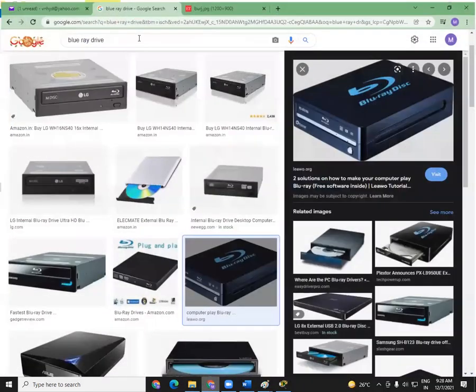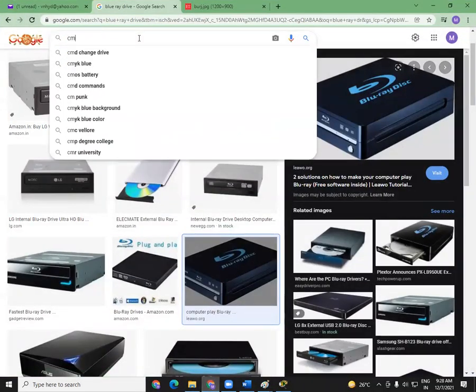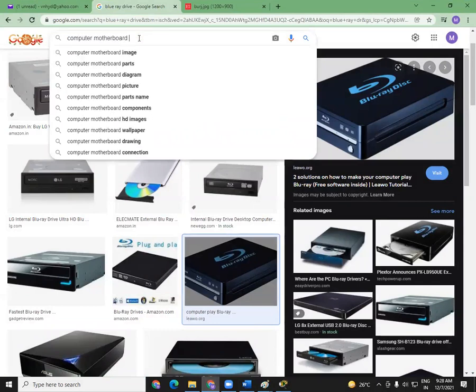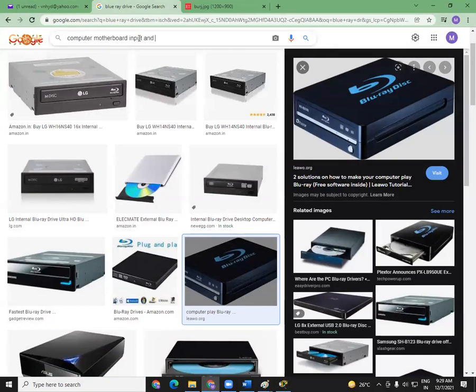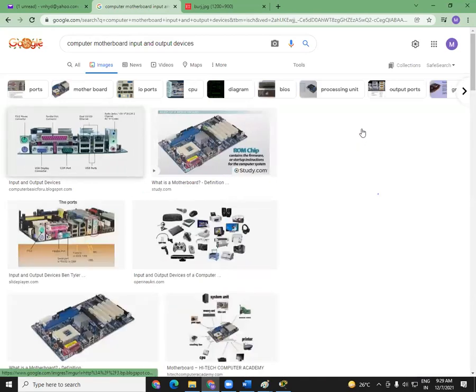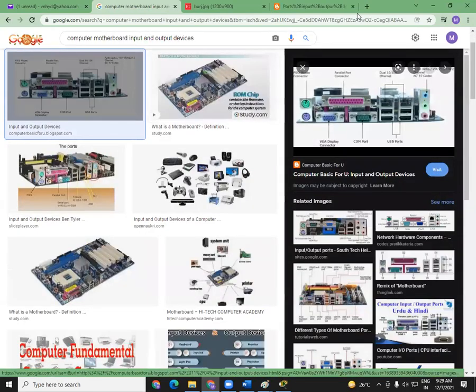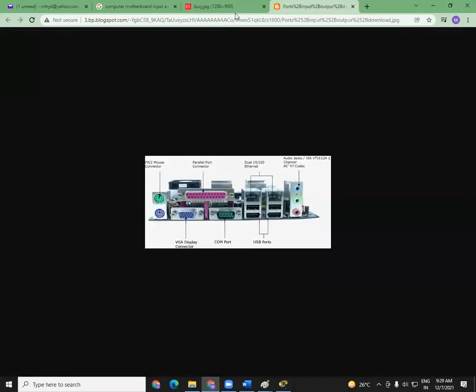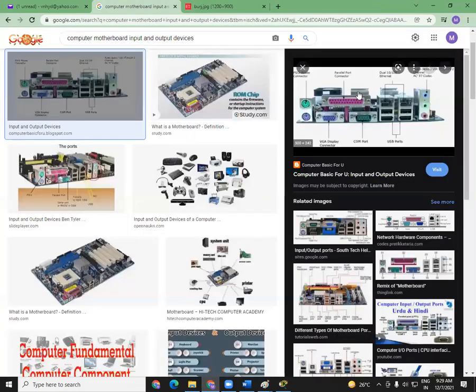Okay, let me just see one more thing. Computer motherboard, input and output devices and components. Should I go with component? Okay, yeah, fine. See here, this is some motherboard. I hope I can open this in big. If you zoom in, actually, there are like, okay, let me go on the PC directly.